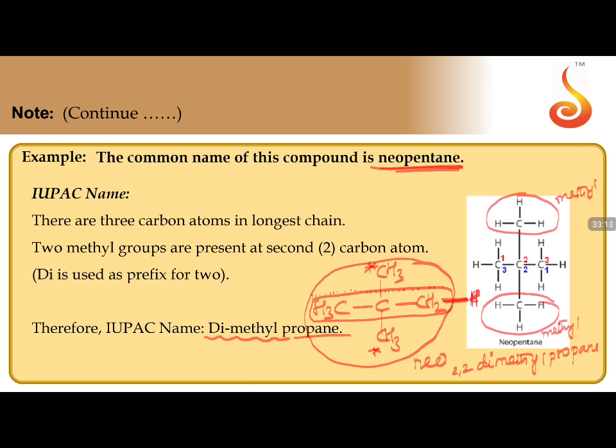Any doubts in this? Clear? Again I am saying, the neo chain is the cross chain, C with four C's and CH2. So this is your neo chain. Try to remember the cross mark, the plus is your symbol for neo. So you will understand this and you can answer any question. Remember, the carbon chain should be a straight chain, never any branches in between.